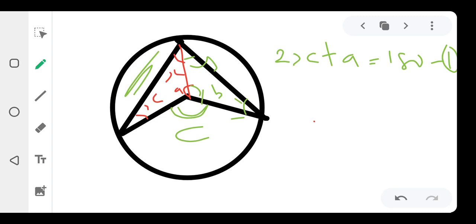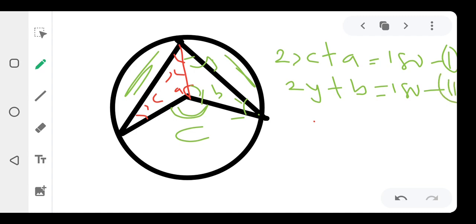Alright, let's talk about the second equation now. The second equation is going to be Y plus Y, I'm talking about this triangle now, plus B, right? So this will give us 2Y plus B, which is equal to 180. Equation 2. Alright? Let me write it very well. I think this is too big. 180, equation 2.